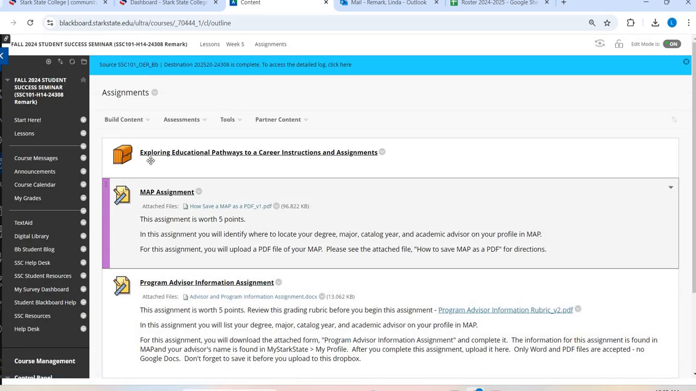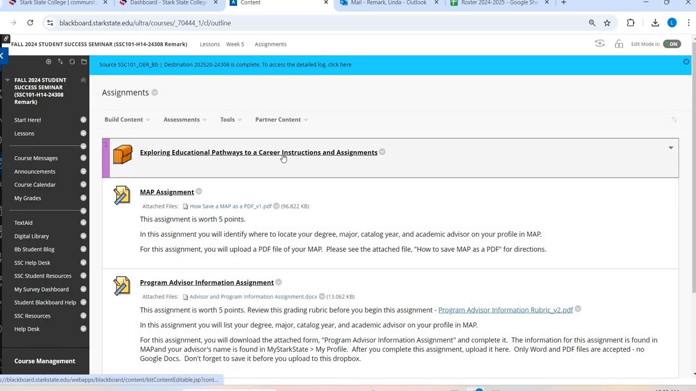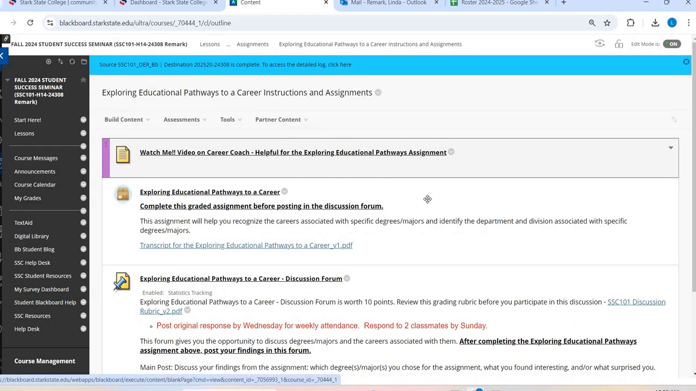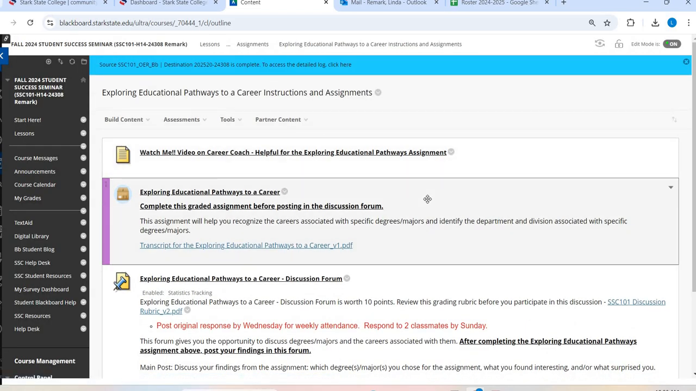In the assignment folder, the first thing you want to do is exploring educational pathways. Okay, so I'm going to click here. And I apologize ahead of time, there's going to be a lot of clicking and moving around and finding things in different spaces. So just be aware of that.